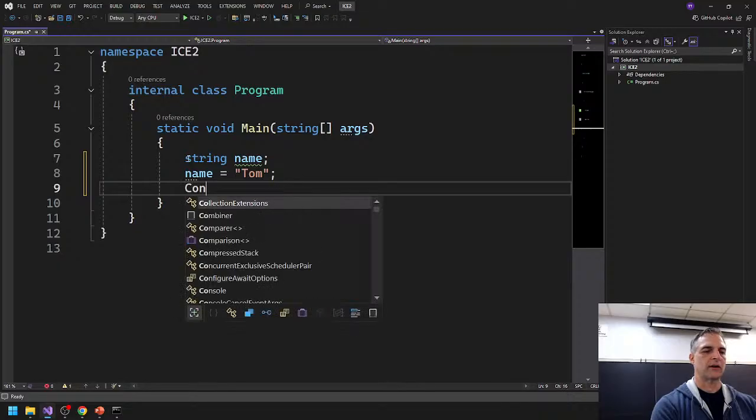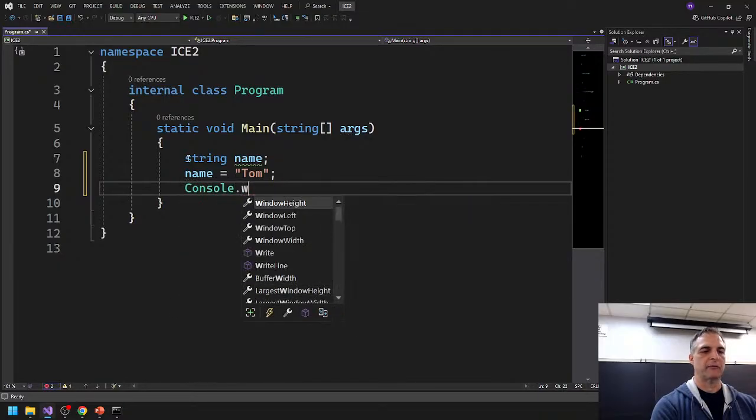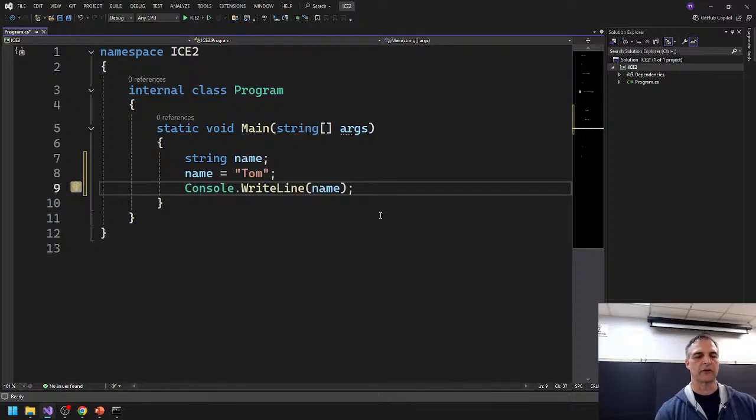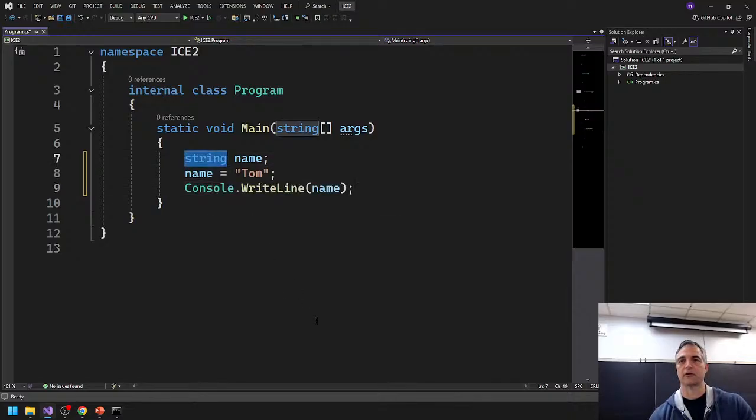And then we can do a Console.WriteLine. This is right from last week, right? Here's Console.WriteLine. And we can say something just like name, and that'll just print out Tom. Because what it's doing is it's taking name. So here's a variable, right? And this is what the topic of today is. Variables must have a type. So here's the type, string, right? And name is the name of my variable. We're going to talk about that in a second.